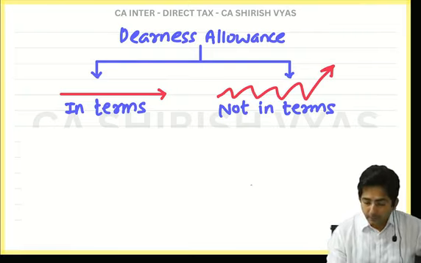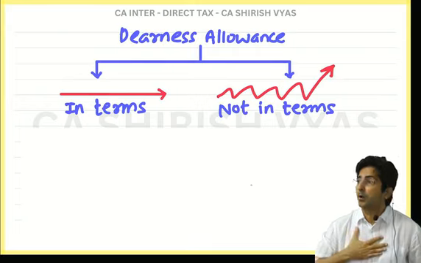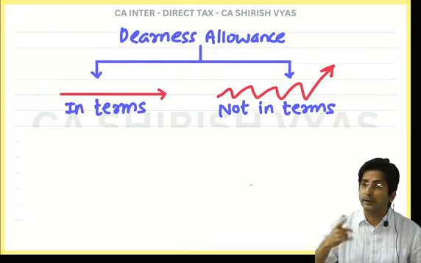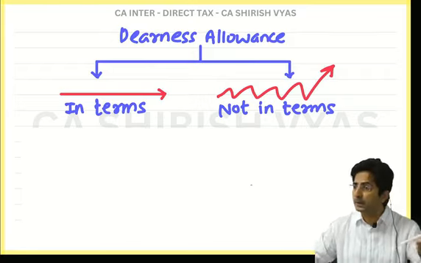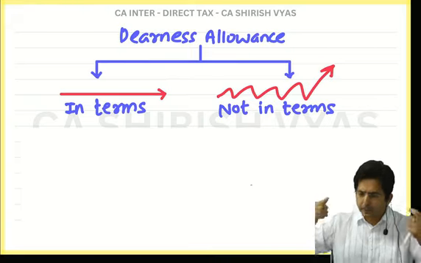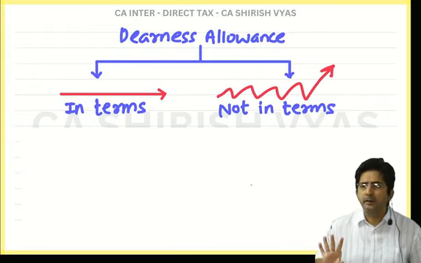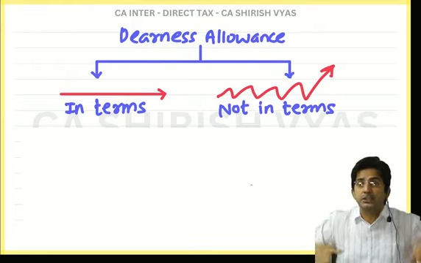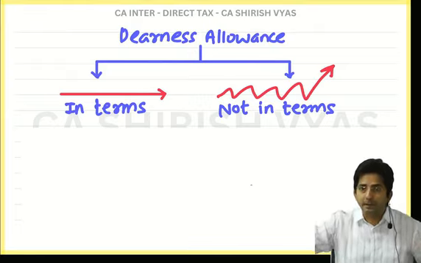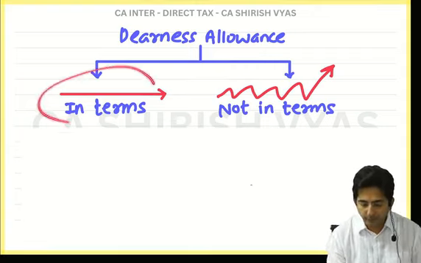But can you guess then what is not in terms? Yes, this DA will not fluctuate as per the terms of the boss. It will fluctuate according to inflation. For example, suddenly in the market you realize everything has become costly, there is a lot of inflation, so the company will have to increase your dearness allowance, whether they want it or not. It will not work as per their terms or their wish. It will go as per inflation. That's why it is called not in terms. Okay, so the best is this drawing, it will make you understand.